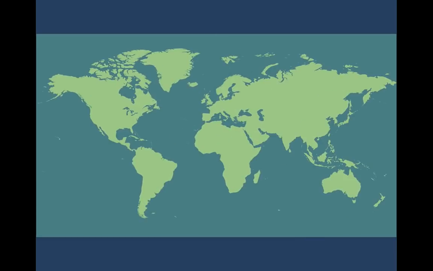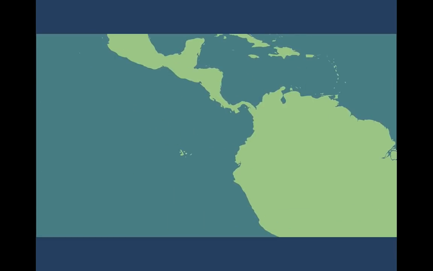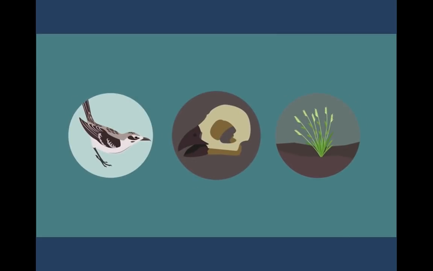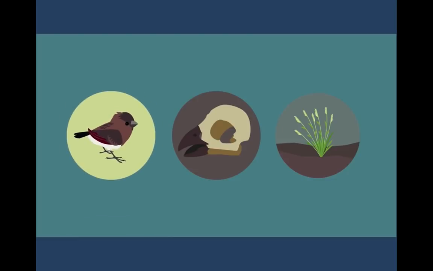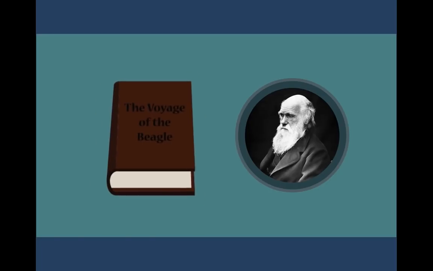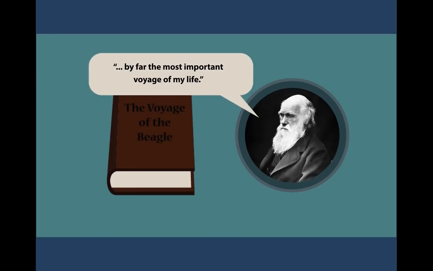The most famous destination during the voyage of the Beagle was the Galapagos Islands off the coast of South America, where Darwin spent 5 weeks studying a variety of animal and plant life, including finches, tortoises, and mockingbirds in particular. During the 5-year voyage of the HMS Beagle, Darwin collected thousands of natural specimens of birds, plants, and fossils from across the globe, including 13 species of finch taken from some of the Galapagos Islands. Darwin kept detailed notes of all that he saw during his long voyage, and these, together with his diaries, formed the basis of his book, Journal of Researches, which was later to become famously known as The Voyage of the Beagle. Darwin called his trip on the HMS Beagle by far the most important voyage of my life.